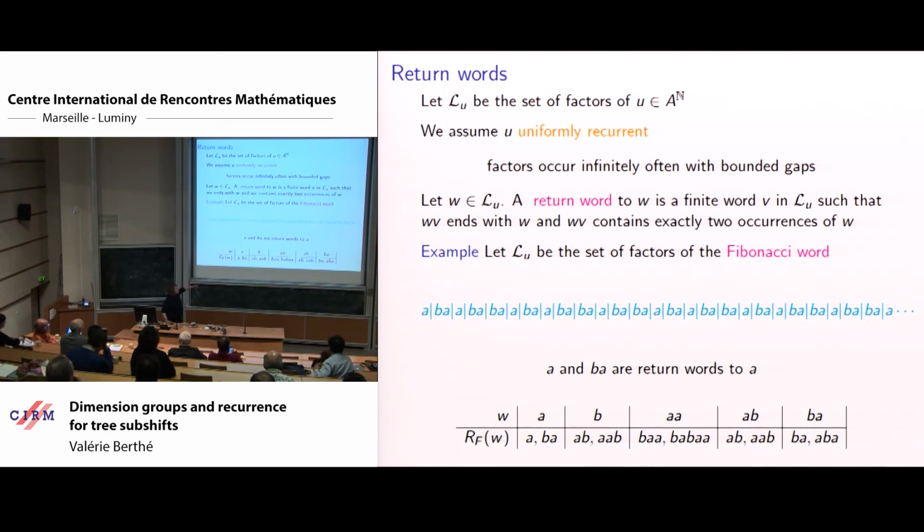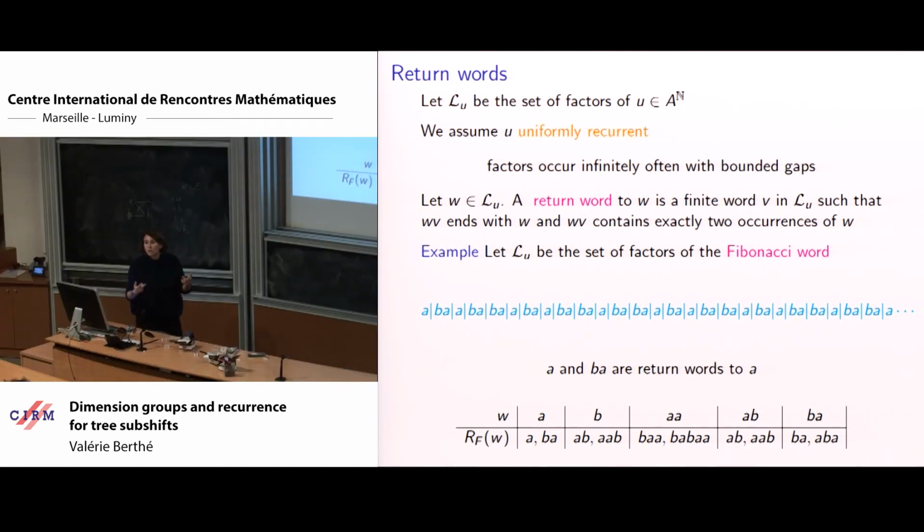And we see, and it's well known, that for Sturmian words on two letters, there are only two return words, not only for letters, but for any words. So this is a property we will have for all our class. Whatever word you take, there will be as many return words as the cardinality of the alphabet. For Sturmian words or for interval exchanges, this is understood thanks to the geometry, but here we can do it thanks to the combinatorial data that we have.